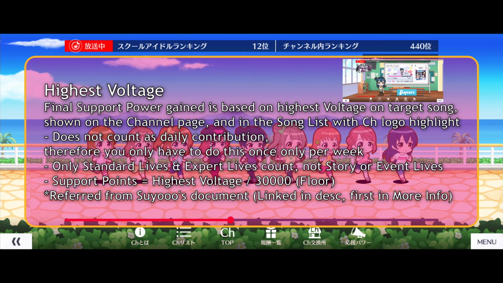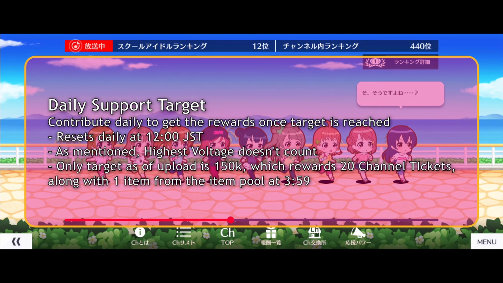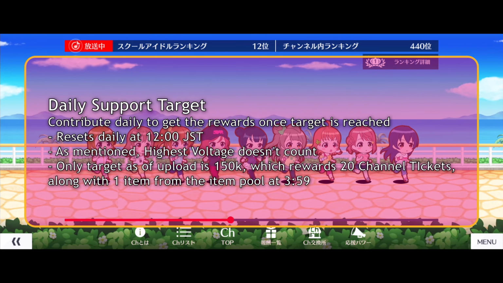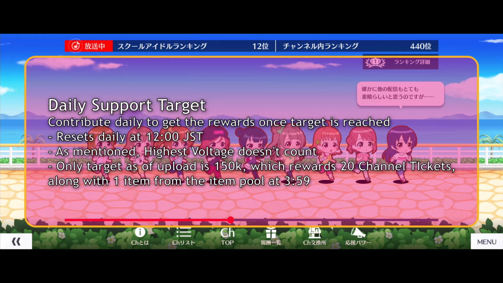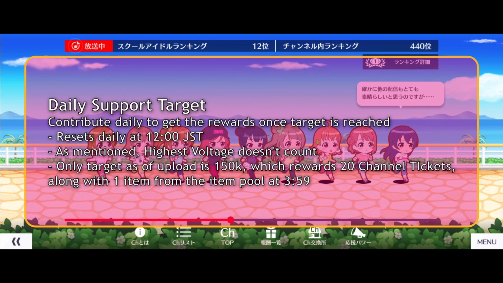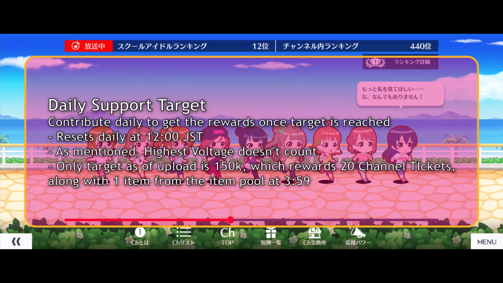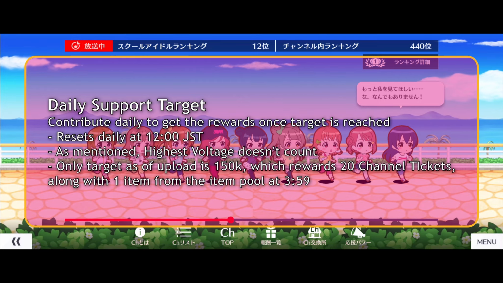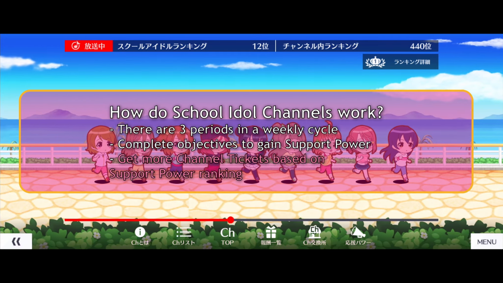There are also daily support targets, also resetting daily at noon GST. You must contribute in either cheer or live show support to get the rewards, namely another item from the item pool, as well as 20 channel tickets as of now.